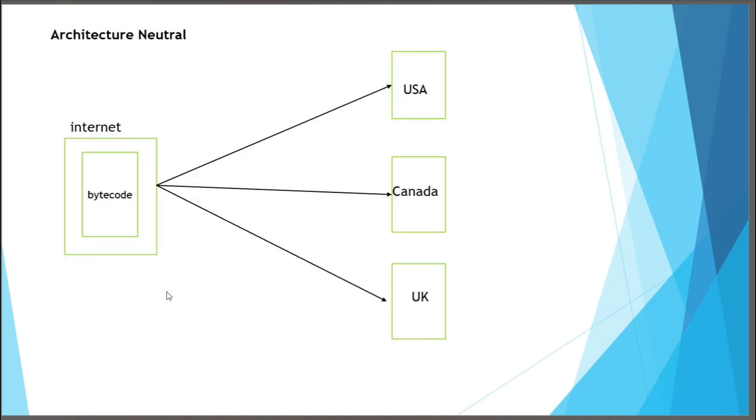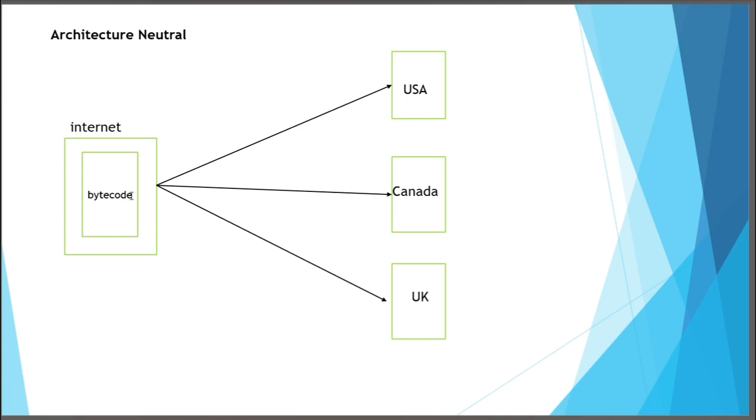Now we can see an example of architectural neutral. First, we write one source code and generate the bytecode of that source code. That bytecode we can upload to the internet at one geographical location. Other geographical locations take this bytecode and execute it on their own operating systems.